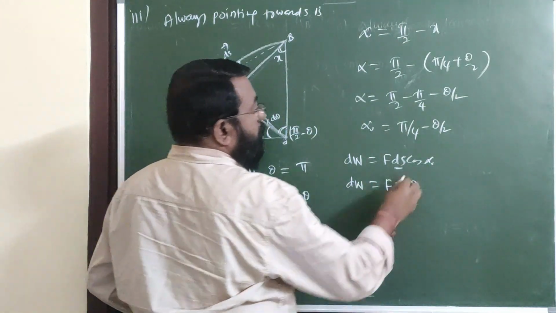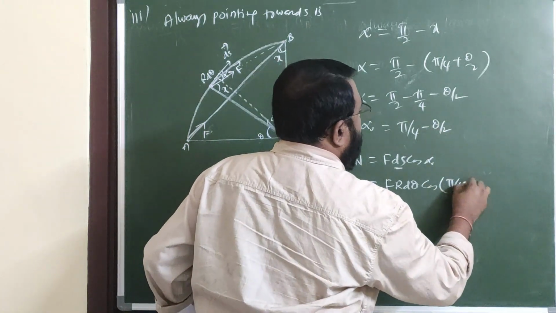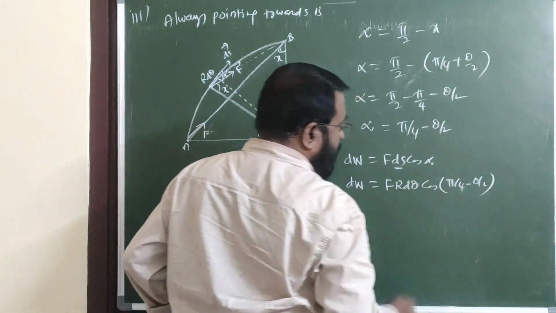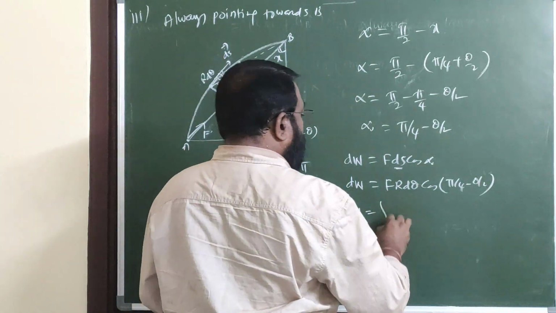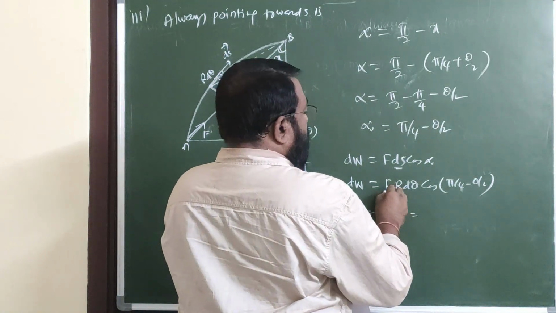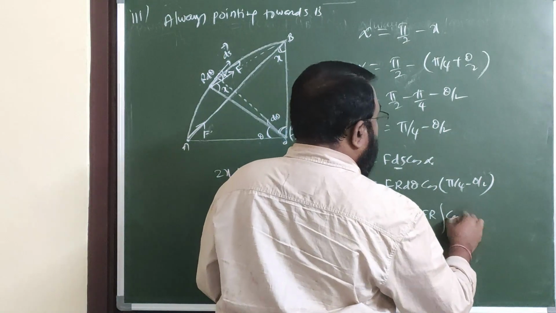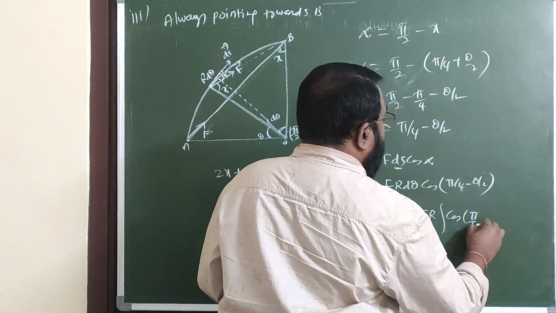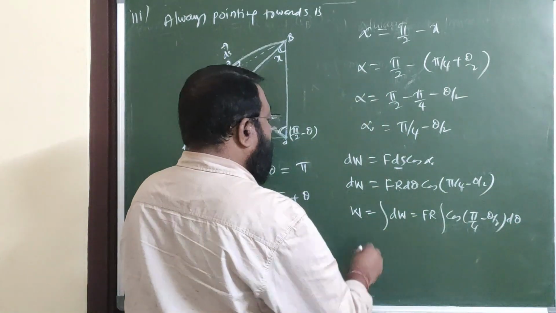R dθ into cos α. What is α? π/4 minus θ/2. Therefore, total work done W is equal to integral dW. Here F_R is constant, so W = F_R times the integral of cos(π/4 − θ/2) dθ.